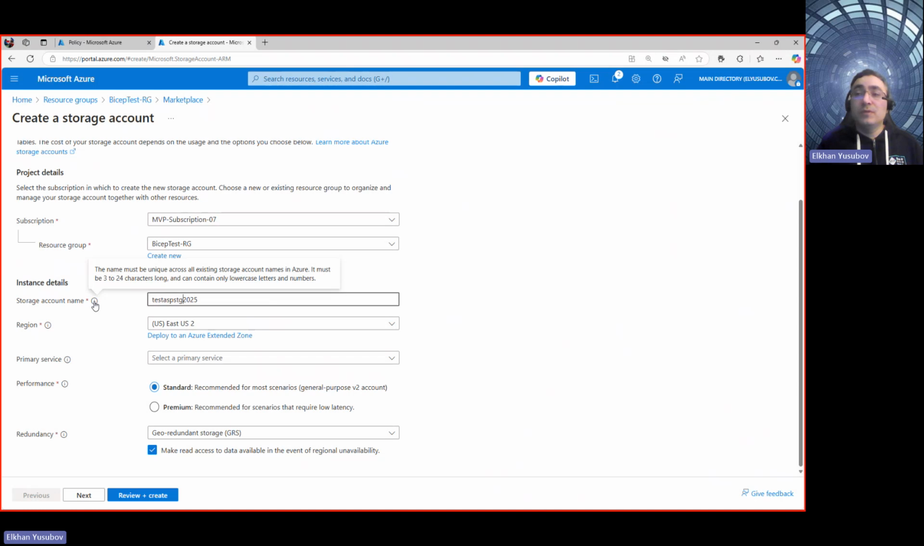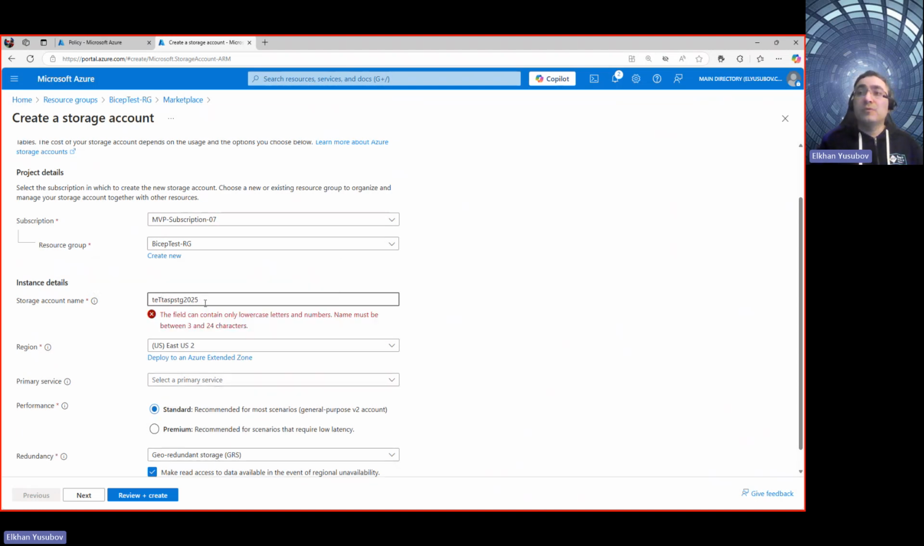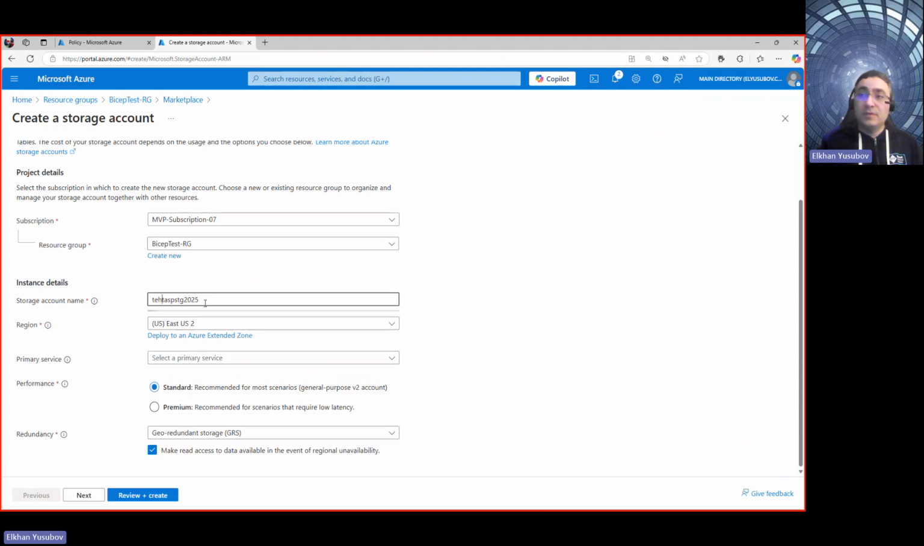Only the small letters with up to 24 characters are accepted. So you can't have capital letters here. Even if I go and capitalize some of them, I'm going to get an error. Yeah, that's how it works. Okay, so the Azure Spring Clean STG 2025, that's the name.